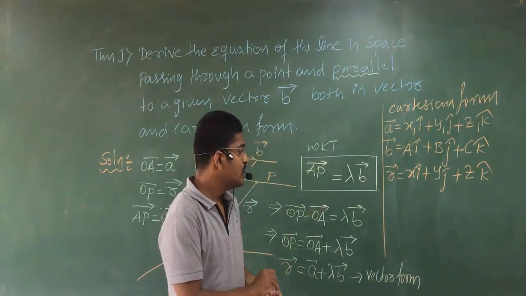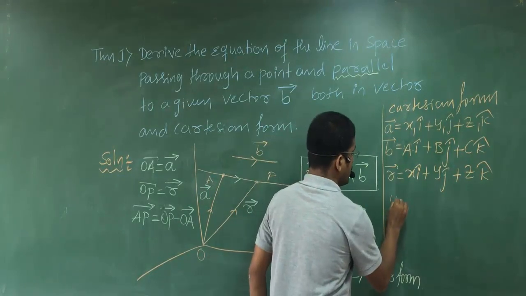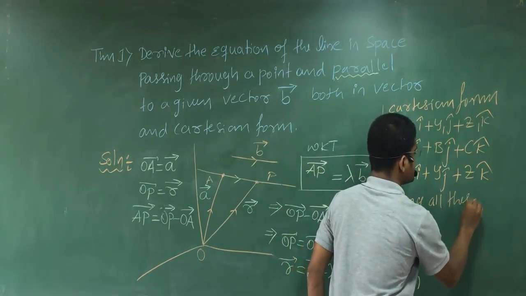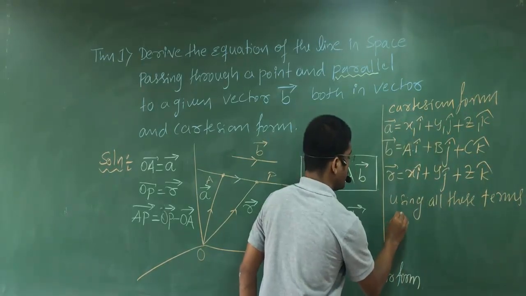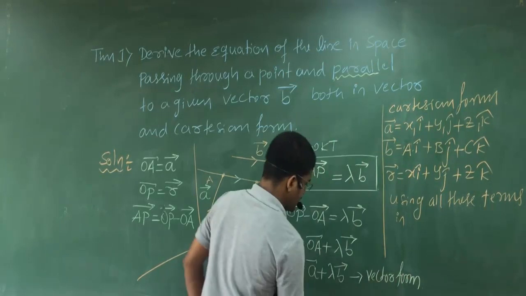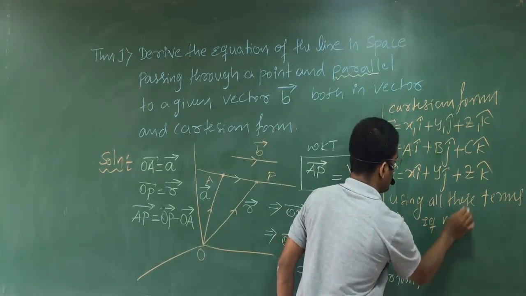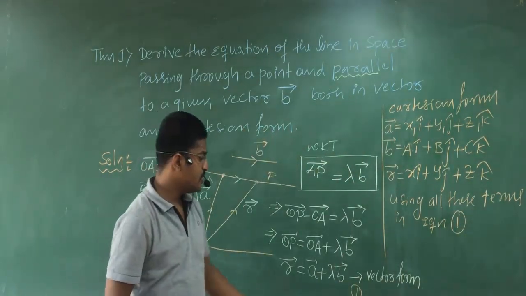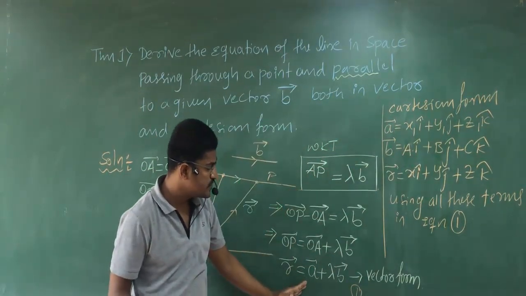Clear? Okay. So now, using all these terms, you write it as equation 1. Equation 1 is nothing but the vector form. That means all these terms have to be used here.